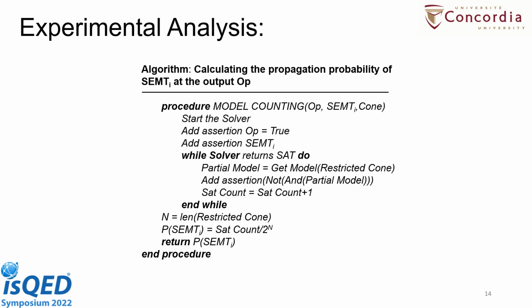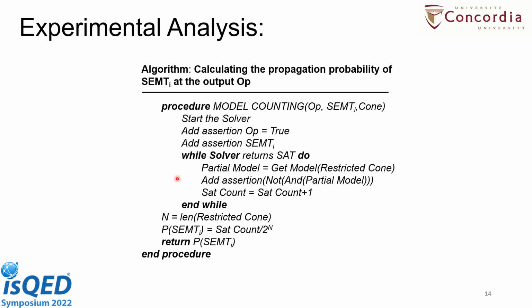While extracting the propagation probability for all the injected faults at a particular output, we use the model counting concept to count the number of satisfying assignments. First of all, we start the SMT solver. Then we assert some assertions saying the output is faulty or not. Then we add some assertions saying that the SEMT fault width and the SEMT fault time have been injected into the circuit.